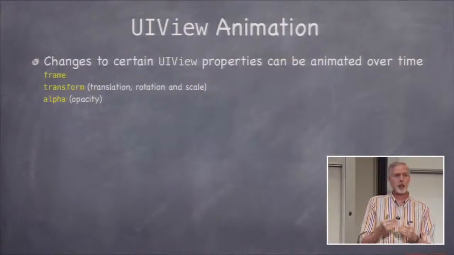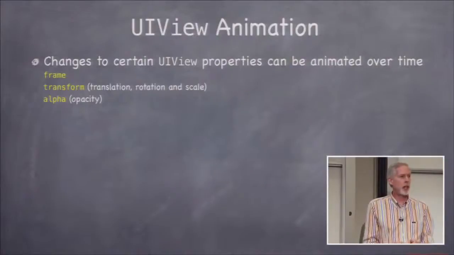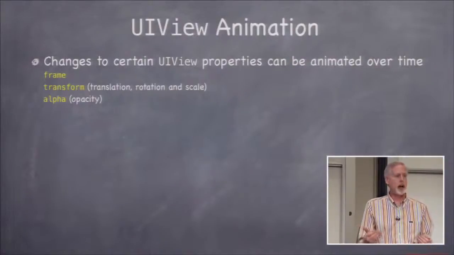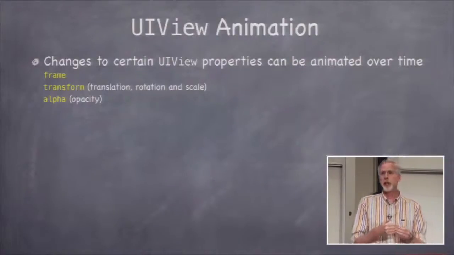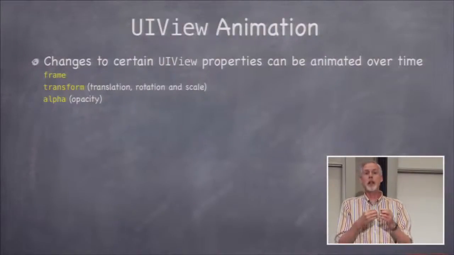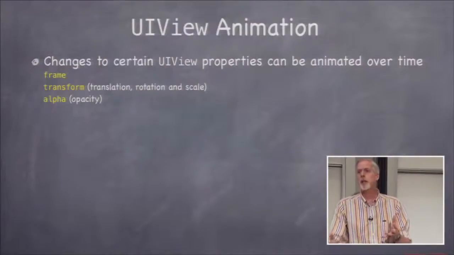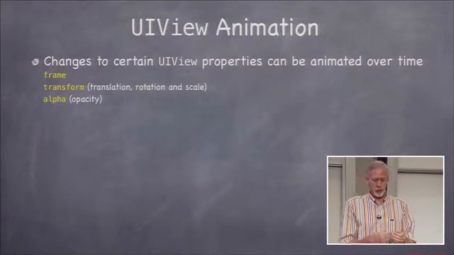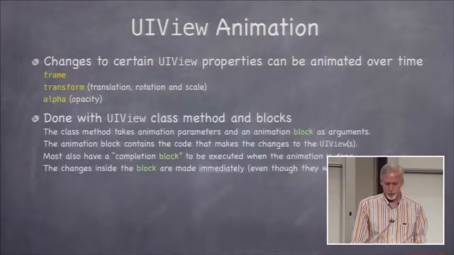And also alpha, its opacity. These 3 things can be animated at any time in a view, meaning you set them to a new value, and it'll set it to that new value immediately, but the effect will appear on screen animated over some amount of time. So let's take a look at how this works.